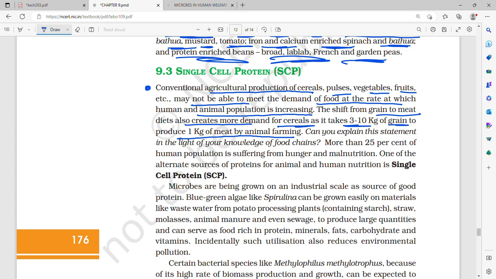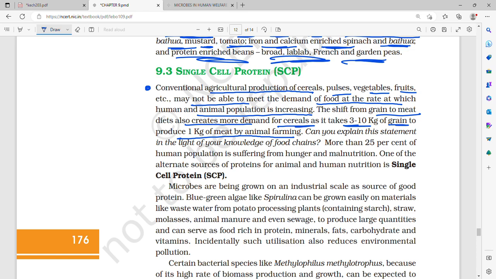It's a good point. The conventional production of cereals, pulses, vegetables, fruits, etc. may not be able to meet the demand for food at the rate at which human and animal population is increasing. At the rate at which industrialization and technological development are taking place, there are lesser and lesser greeneries and areas around us, so it is very difficult for us to continue conventional agricultural production.